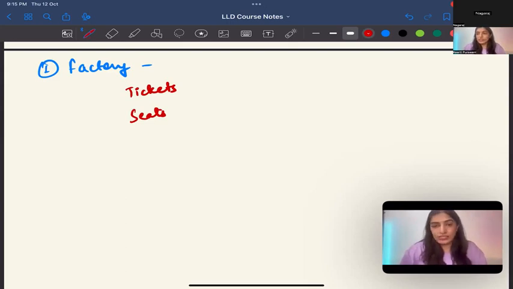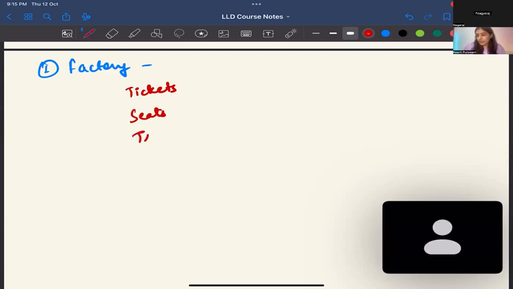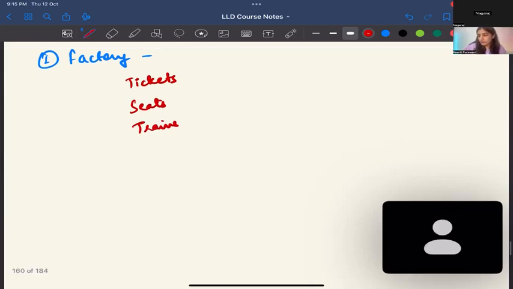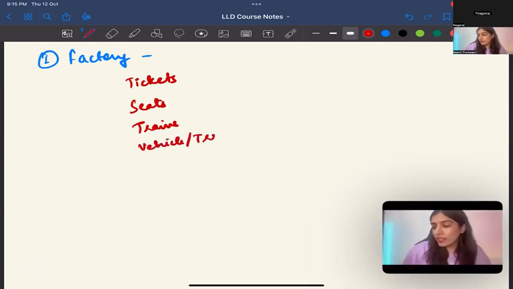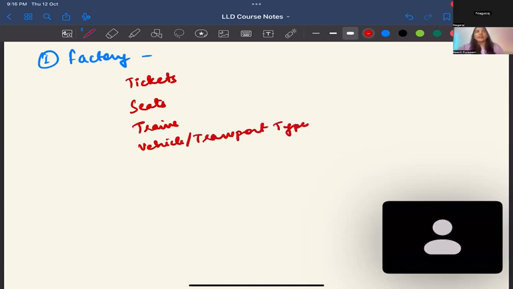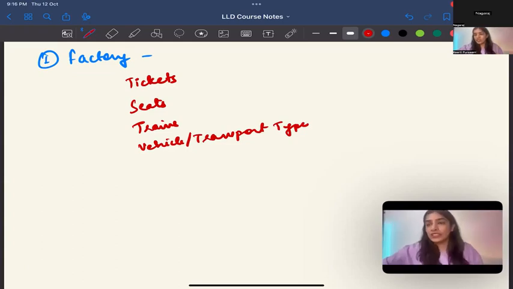Yes. What else? Train. Type of trains. Correct. Type of meals. With the help of train code, we can design factory. Yep. We could also take trains and cars right now. So say vehicle or transport type, right? It doesn't have to be trains. While you're creating, you could say not just create train, you could also create, say, a taxi or hotel or anything like that. So basically anything which will be serving the purpose. Okay, cool.